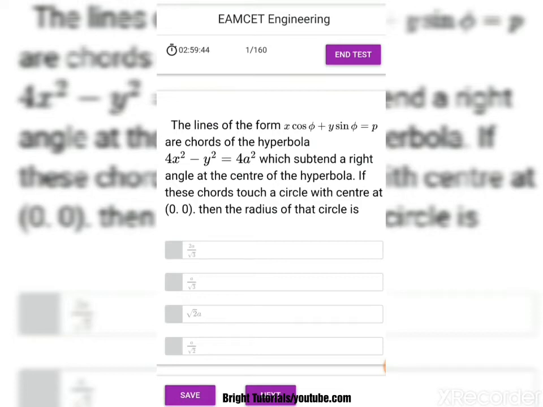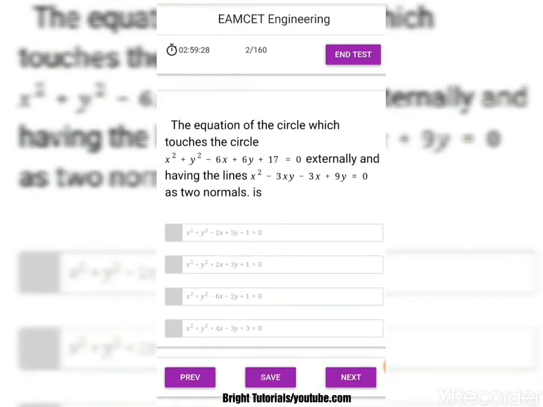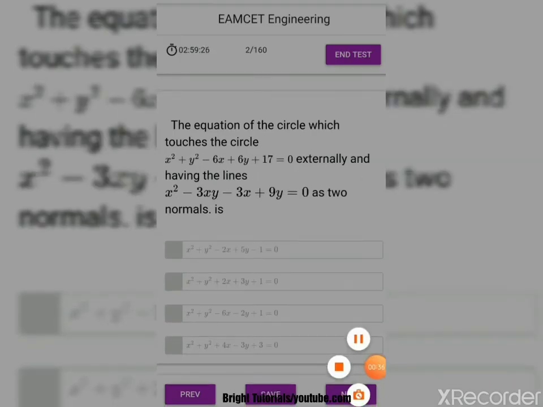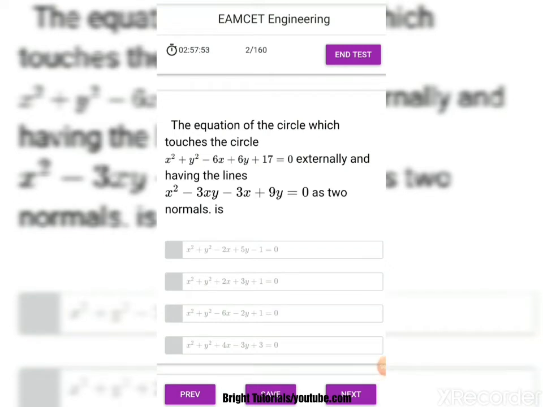If you want to answer the question, you just have to click on any one option. I am clicking on the second one. By that there will be the right symbol on the option which you have clicked. Then next you have to click on next, and you will be redirected to the second question.